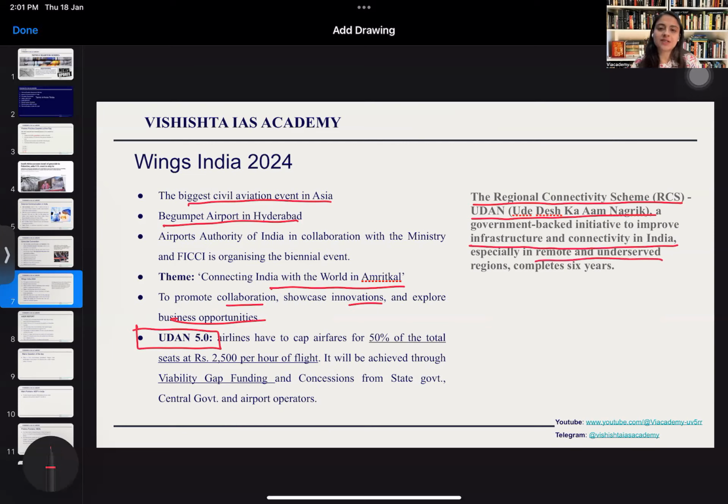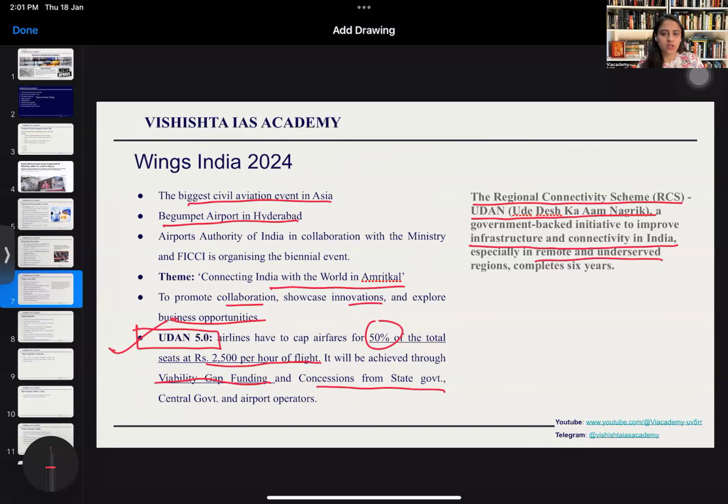So it has completed 6 years recently. So again, it becomes important. There have been previously four levels of Udan, and in the fifth level of Udan, the government has said that the airlines have to cap the fares for 50% of the total number of seats which they are offering at rupees 2,500 per hour of the flight. It will be achieved through viability gap funding, which means the government will be funding whatever gap is there in the profit of the airlines, and concessions from the state government, central government, and airport operators.